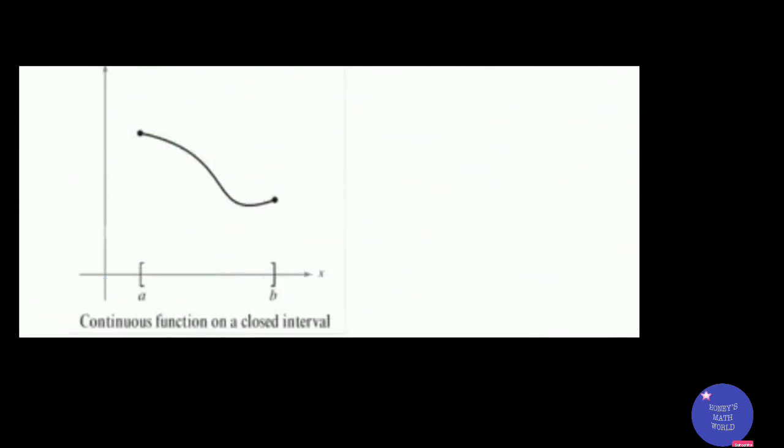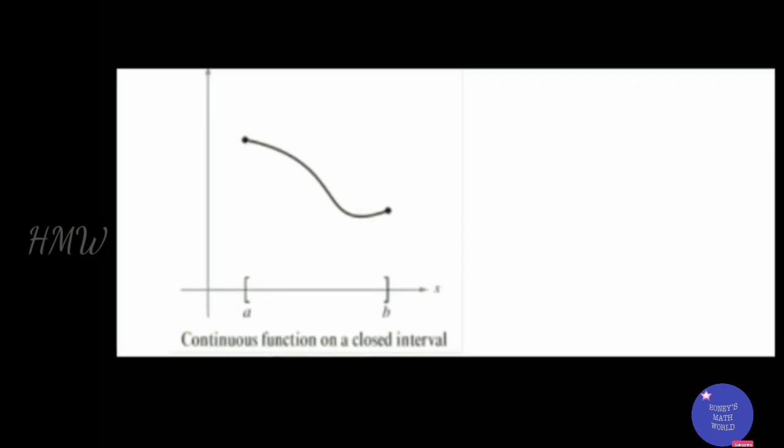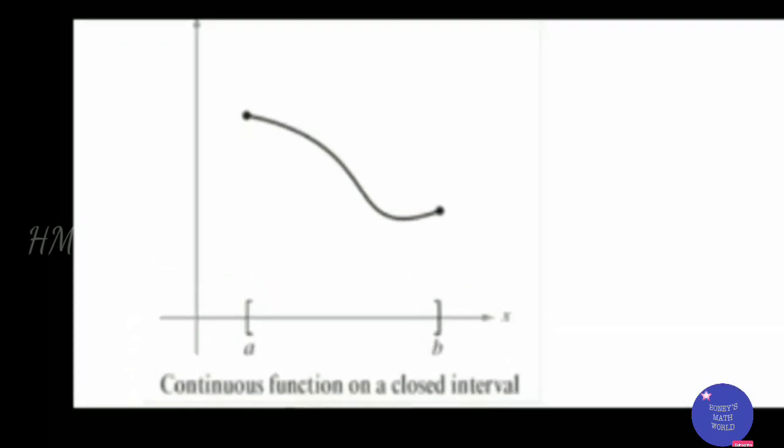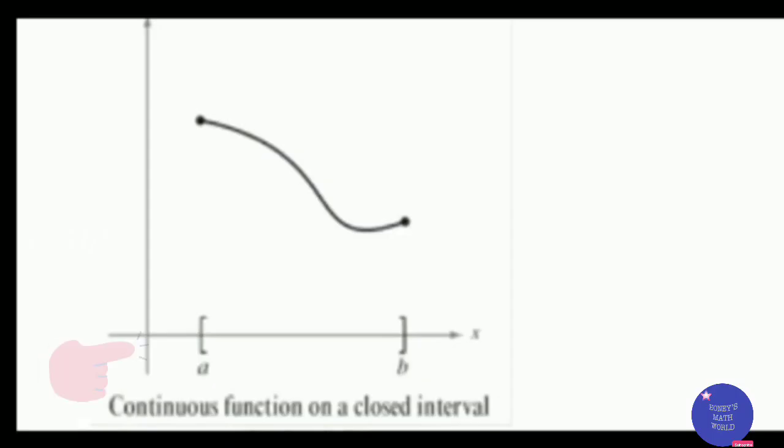At the point a, first we have to find f of a. F of a should be defined and then you find the right limit at a. You need not find the left limit at a because the left limit doesn't exist. The function doesn't exist there. So f of a should be equal to the right limit at a.